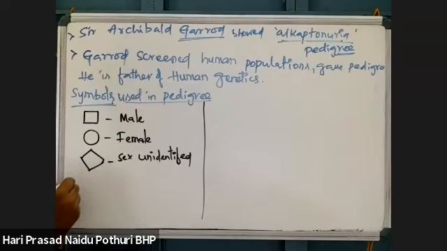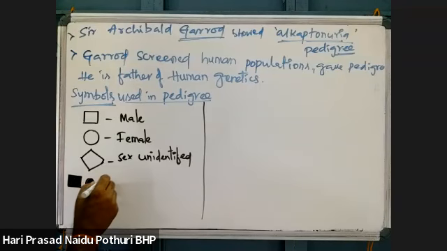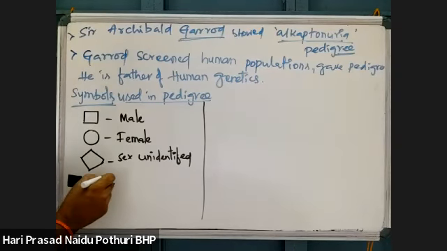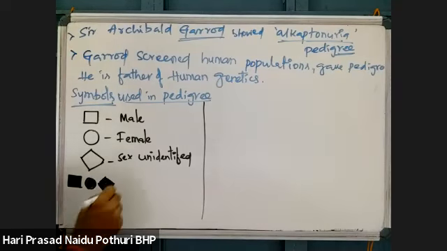If any genetic condition or disorder is developed, then we can show it like this. This is male, this is female, this is sex unidentified.